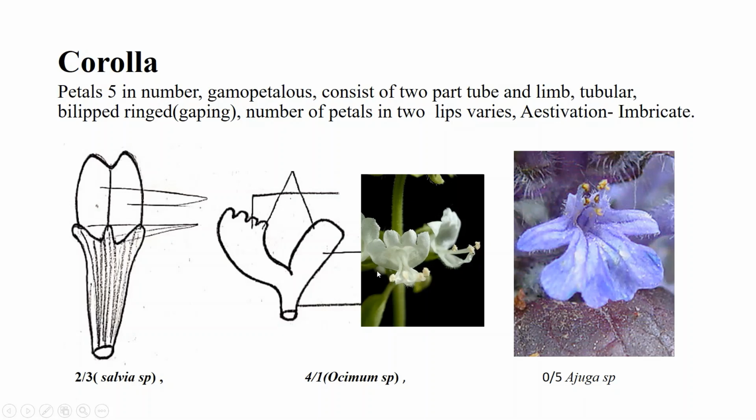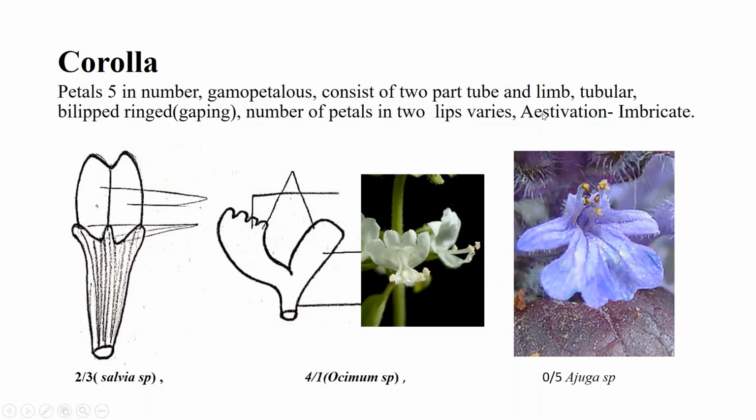So the arrangement of petals in Lamiaceae flowers varies with the species. This is the Ocimum species and it has a 4 plus 1 arrangement. This is the Ajuga species flower and it has a 0 plus 5 arrangement because all the petals are present on one side.